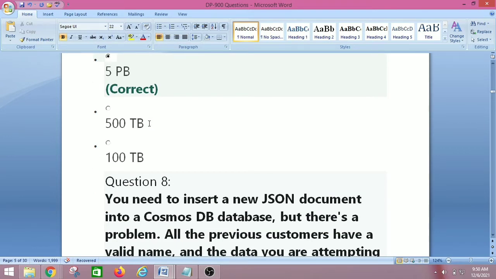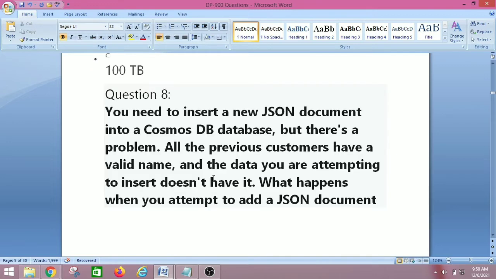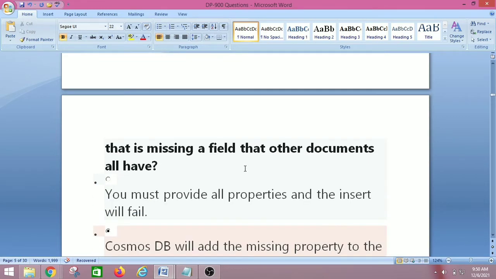Let's move on to question number 8. You need to insert a new JSON document into a Cosmos DB database, but there is a problem. All the previous customers have a valid name and the data you are attempting to insert doesn't have it. What happens when you attempt to add a JSON document that is missing a field that other documents all have?